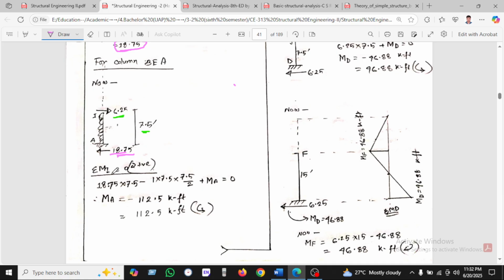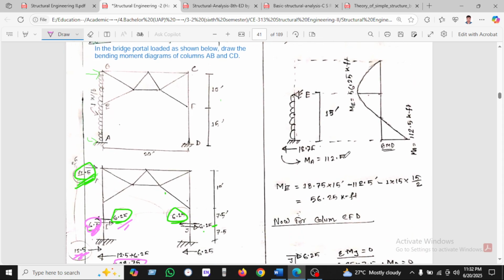Now we are taking moment at I. This is the I. In this portion we are taking the moment: 18.75 is the force, and the perpendicular distance is 7.5. And for the UDL, it will be 7.5 feet into 2 as it is a UDL. In this case we have found the moment at point A, which is 112.5 kip-feet. It is acting anti-clockwise, so we can see here it is the loading moment.